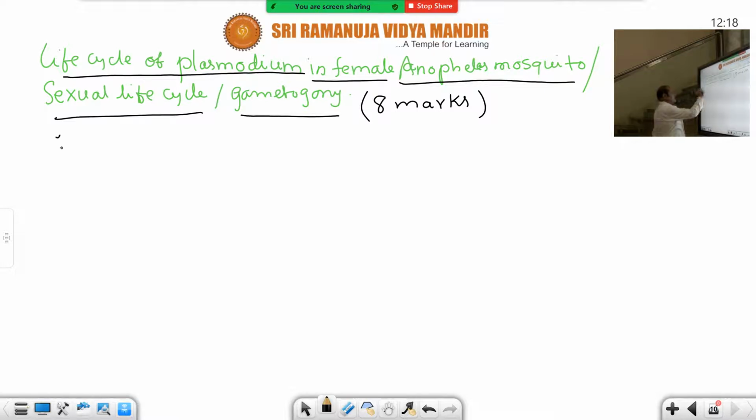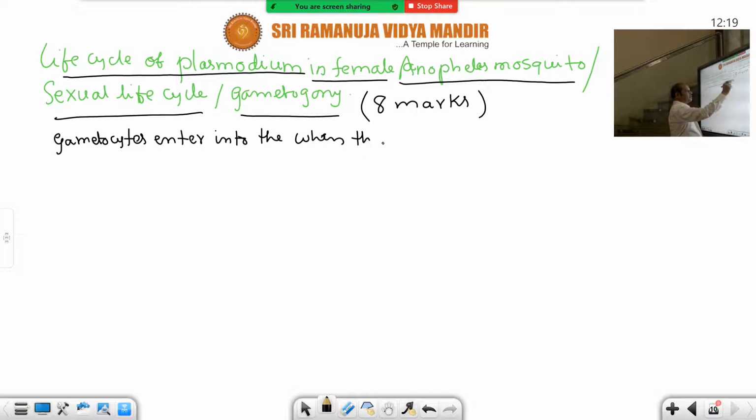So the gametocytes which are developed enter into the mosquito when they suck the blood of infected persons.